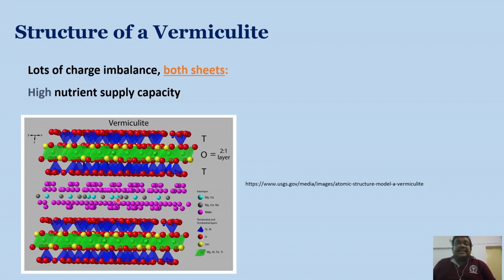In the interlayer space you can see that magnesium and calcium are present along with water molecules. So this is not non-expanding like illite or mica. However, it is somewhat intermediate between illite and montmorillonite.